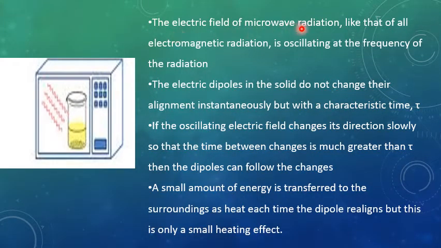The electric field of microwave radiation, like that of all electromagnetic radiation, is oscillating at the frequency of the radiation. So in all electromagnetic radiation, the electric field is continuously oscillating. In the same way, in the microwave, the electric field is continuously oscillating. The electric dipoles in the solid do not change their alignment instantaneously, but with a characteristic time tau.